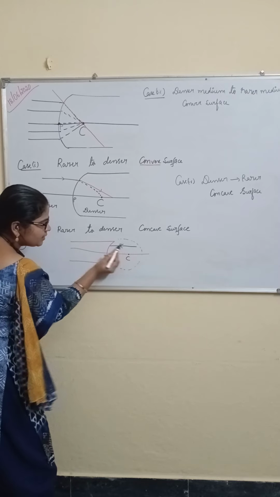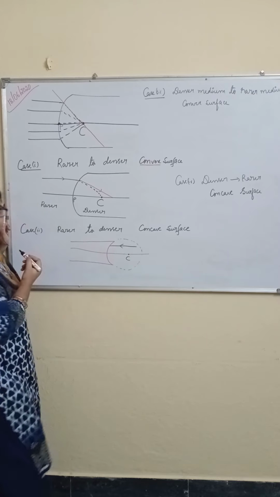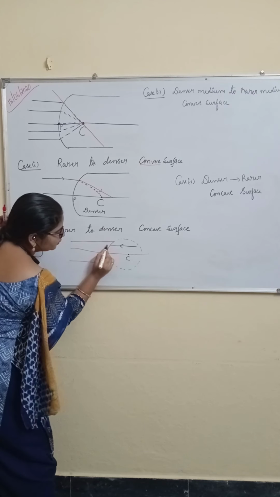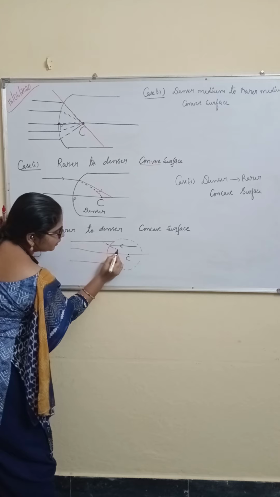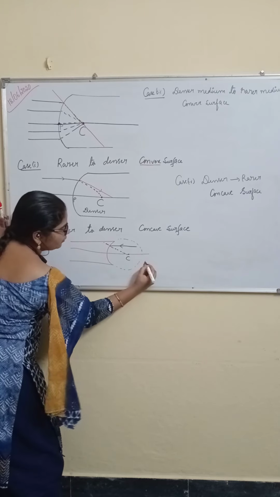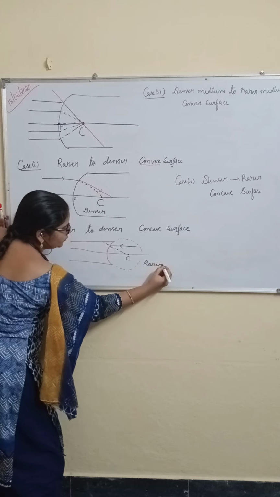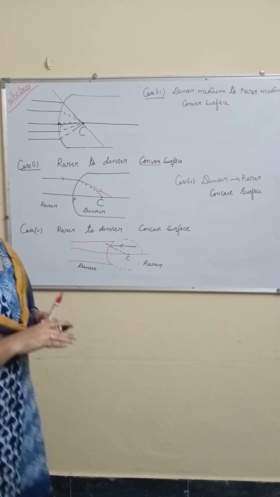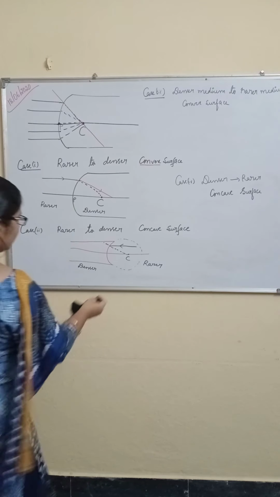Now, the light ray is incidenting on the concave surface. When you draw the normal, it will be like this. Here, this is the rarer medium. This is the denser medium. For our convenience, I am just rubbing this.